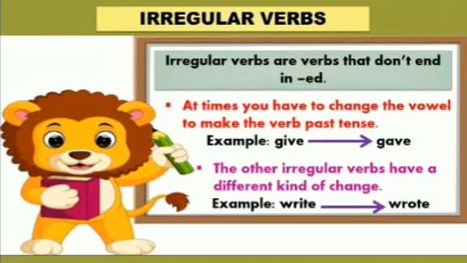And the second rule says that the other irregular verbs have a different kind of change: the spellings are totally changed, and the pronunciation of the verbs is totally changed. For example, write here becomes wrote. As you can see, the spellings of wrote are changed, and pronunciation is totally changed also. Think becomes thought, buy becomes bought. So these are the examples of irregular verbs.